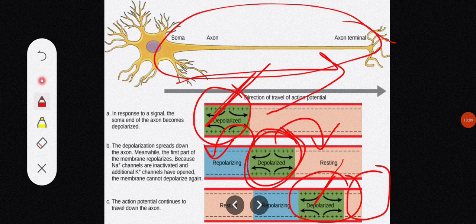So this was all about the propagation of action potential. In the next lecture I will be discussing how we are going to measure the bioelectric potentials.